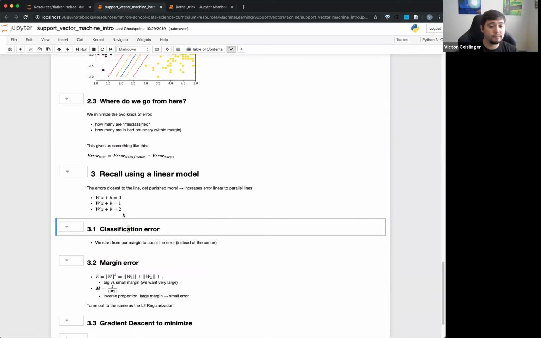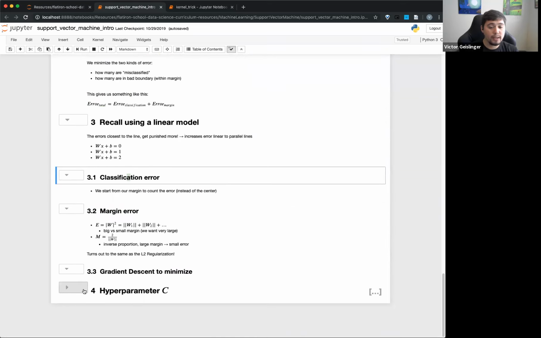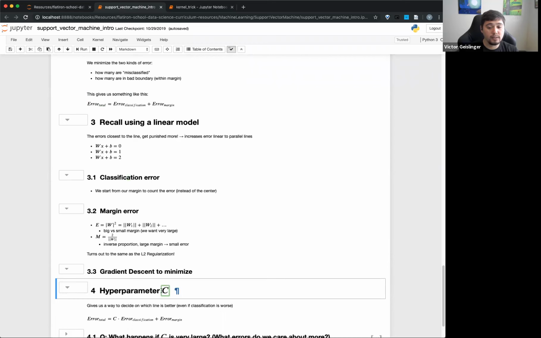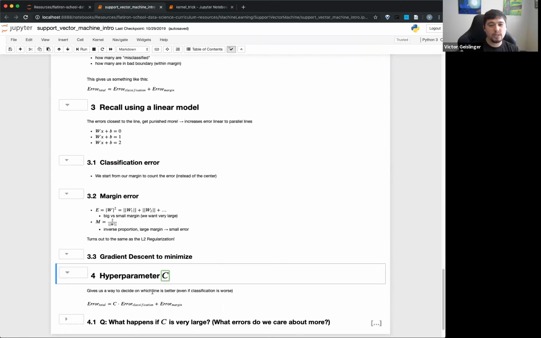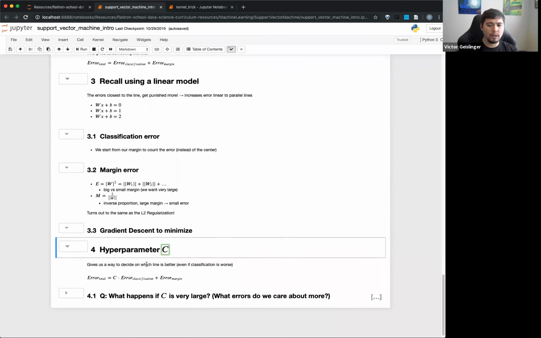Okay, cool. So one thing I'll note is that there's something called the hyperparameter C. So C here is a way for us to adjust that dial, whether to care more about the classification or care more about the margin. So you can imagine for certain situations, you want to adjust the C. And know that we call it a hyperparameter.